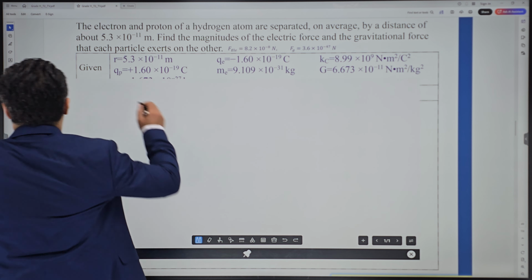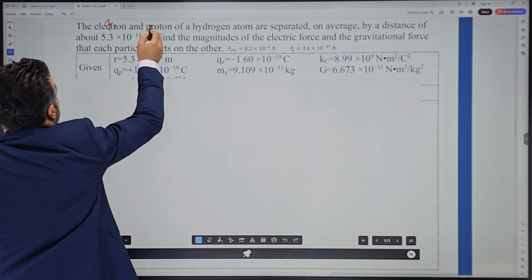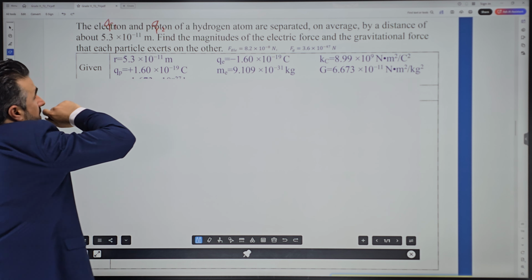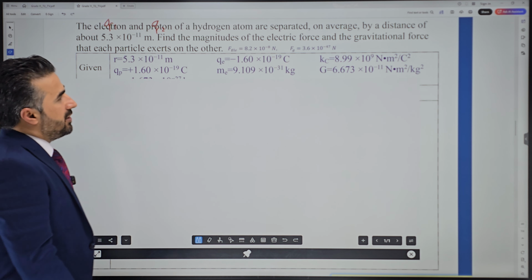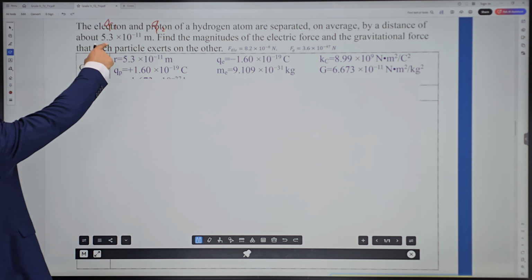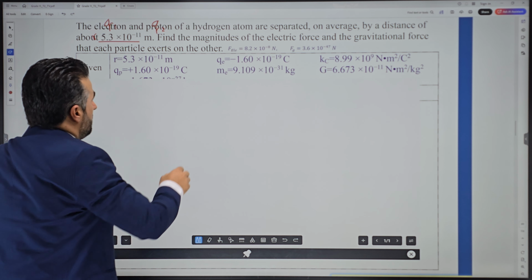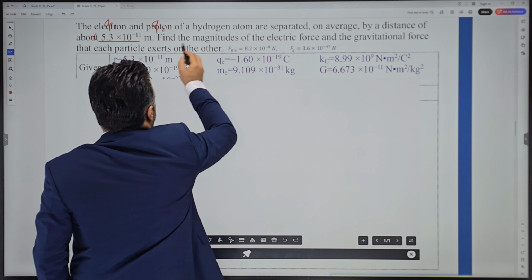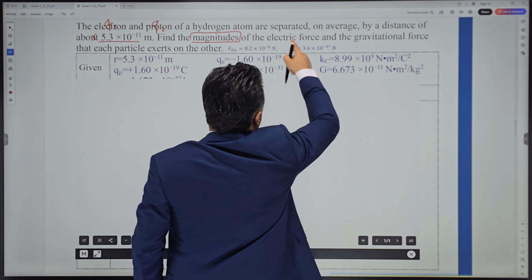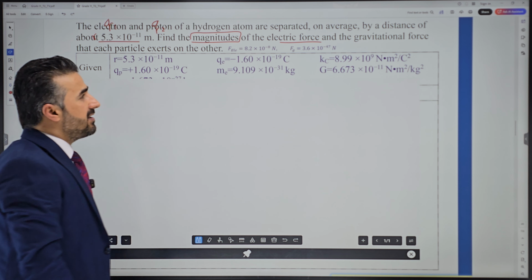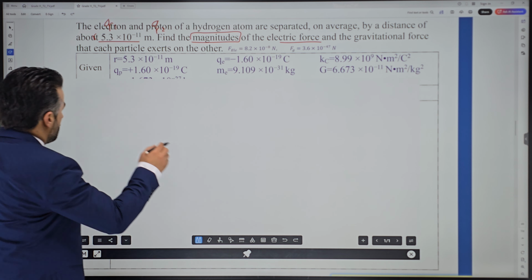Okay, so now you can write it down for yourself here. The electron, you can make this one Q1, and the proton, you can make this one Q2, of a hydrogen atom, are separated on average by a distance of about this much. So this is the distance here, or you can call that R. The first part of the question says find the magnitudes of the electric force, and then the magnitude of the gravitational force. There's one thing here I need to tell. Actually, let me just write it down.